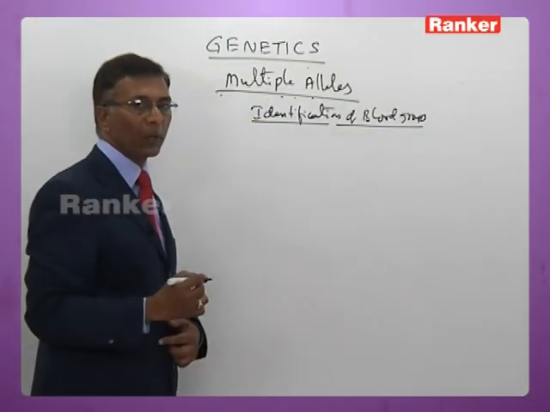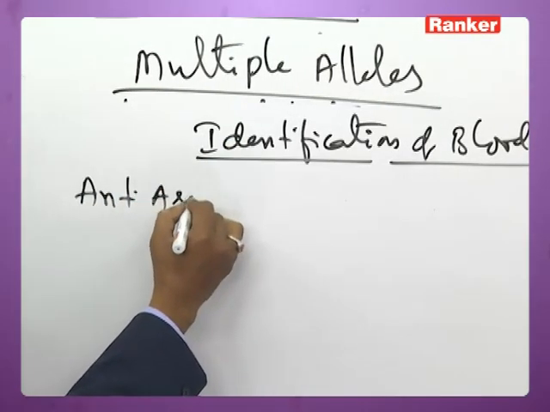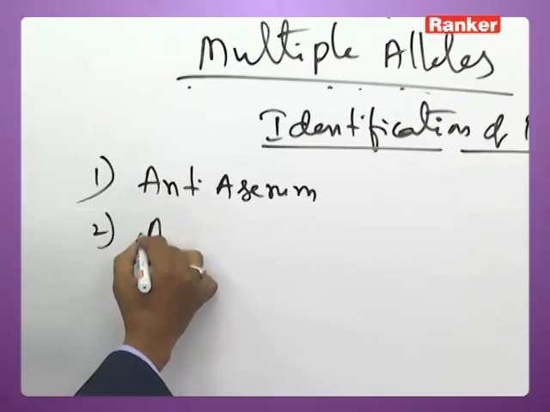Now identification of blood groups here now. For this you have anti-A serum, anti-B serum.